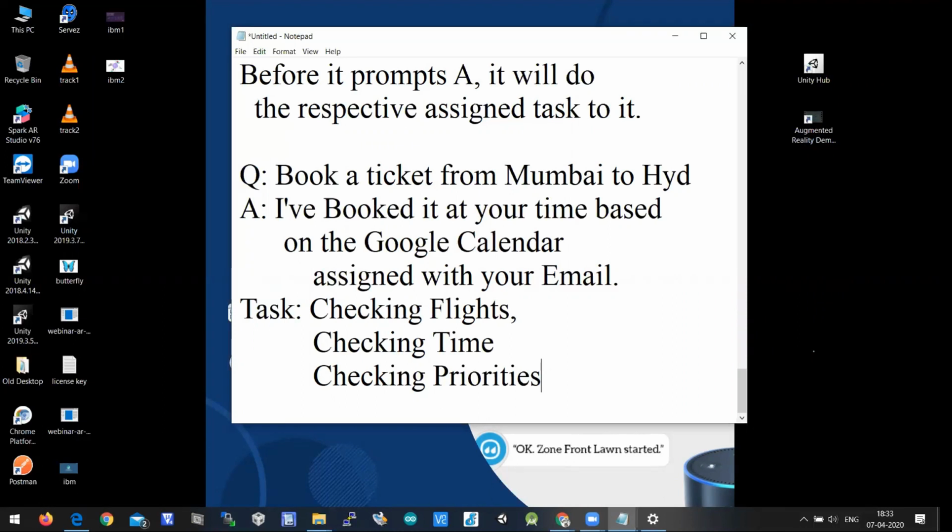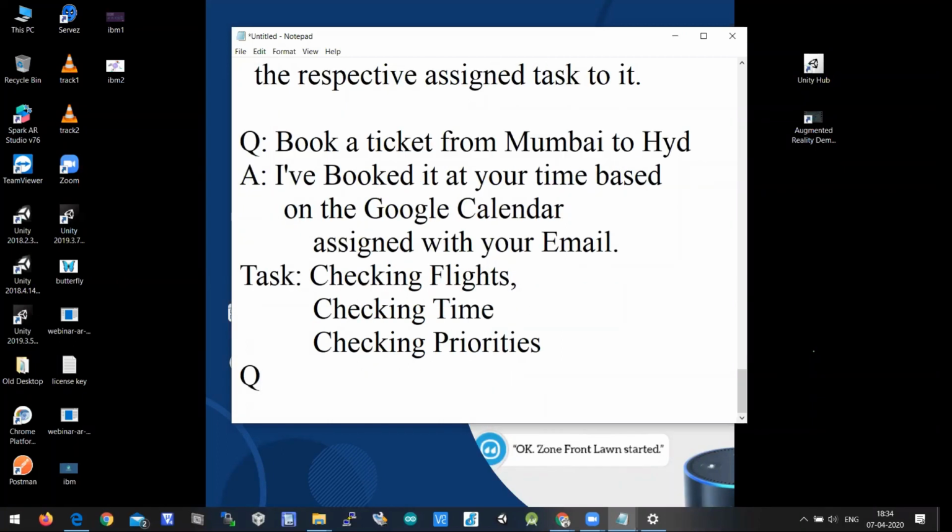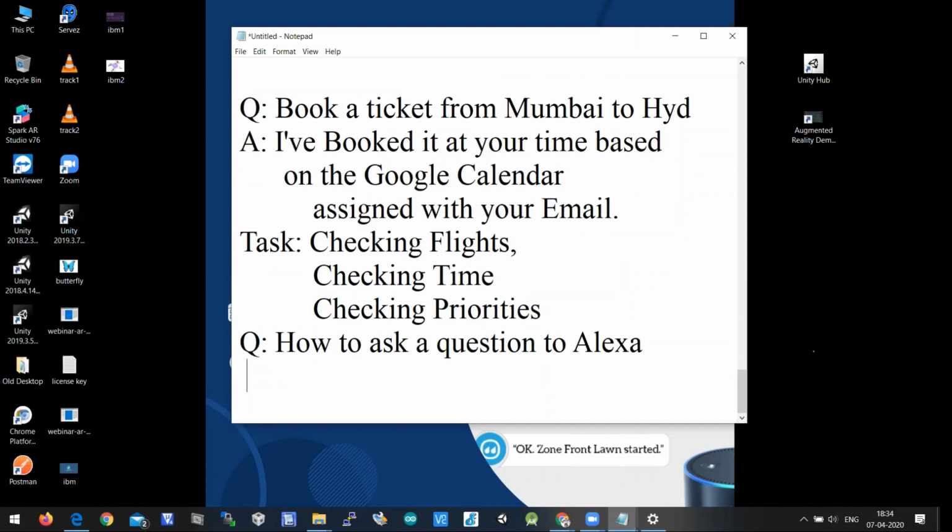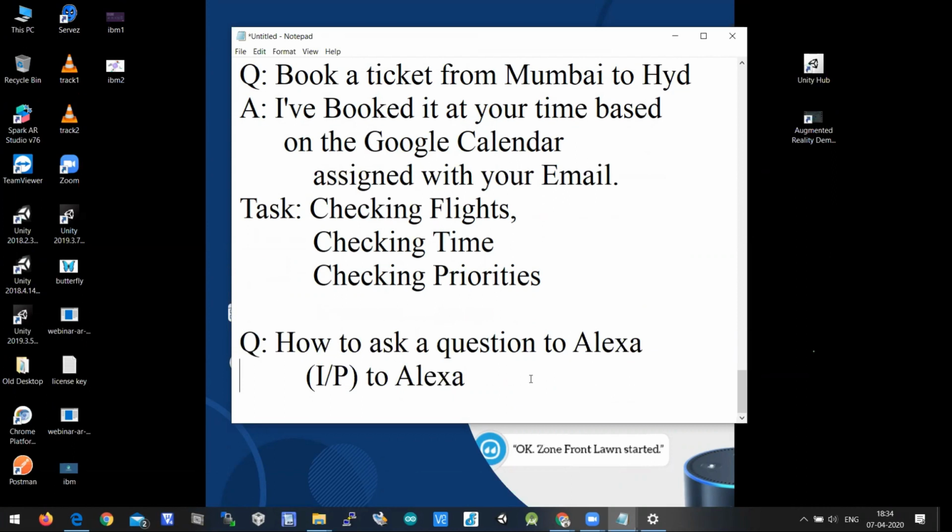So there is a question, there is an answer, there is a task. Question: how to ask a question to Alexa? And this is an input to Alexa. What is the input to Alexa? The user is asking to book a ticket from Mumbai to Hyderabad, which is nothing but the input to Alexa. It is a question, so I can call it the front end, or you can say front UI.